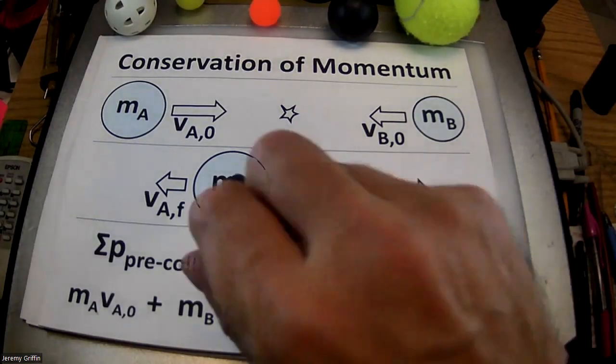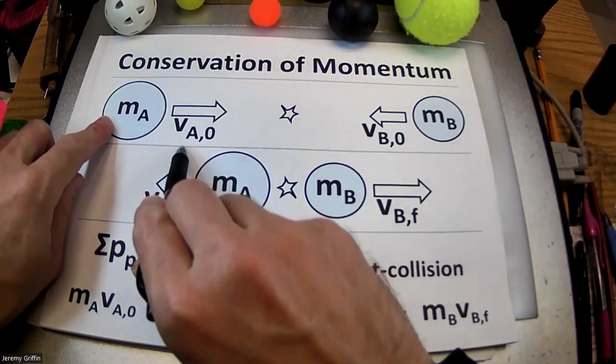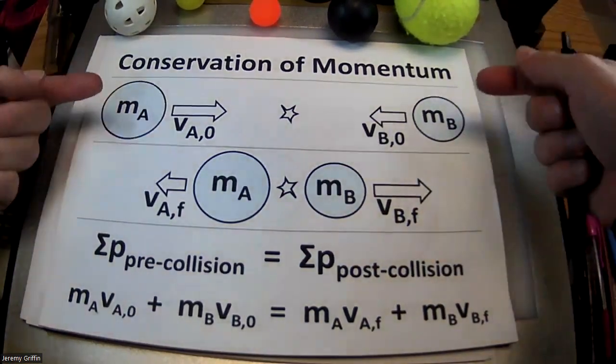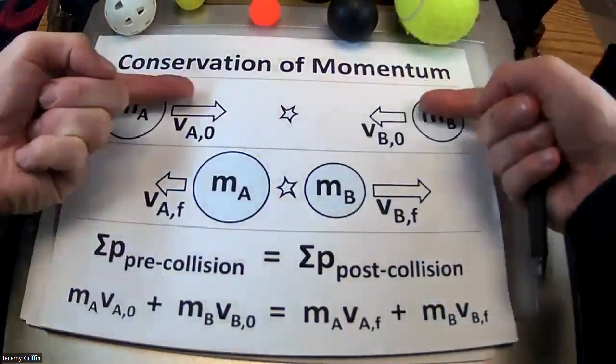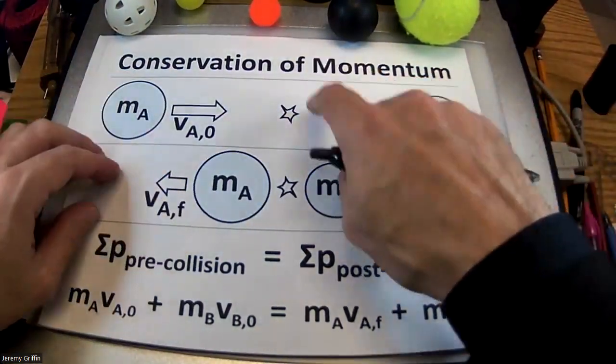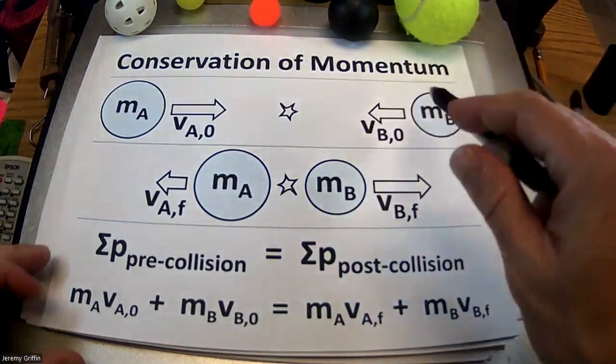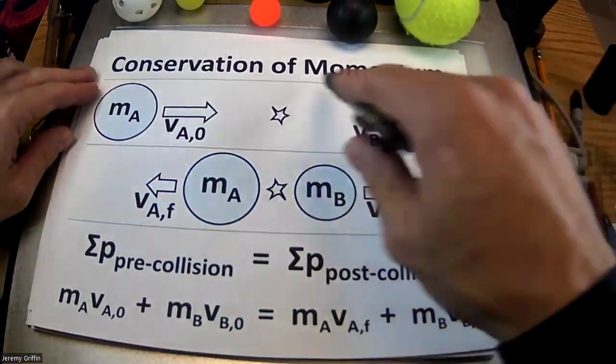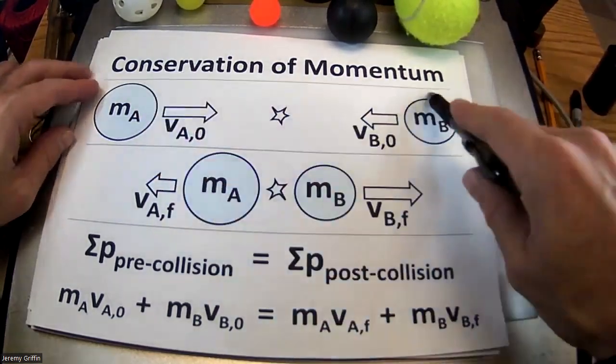Momentum review. So momentum is mass times velocity. This is a vector quantity. So we're looking at head-on collisions for the most part. It's just one dimension. Collisions is the scenario that you care about for momentum and momentum conservation, because it turns out for a closed system that momentum is conserved.